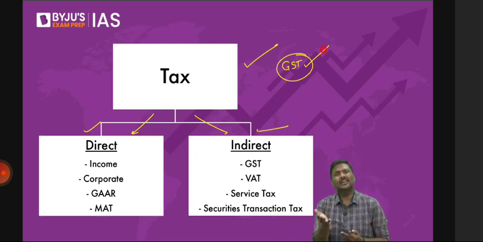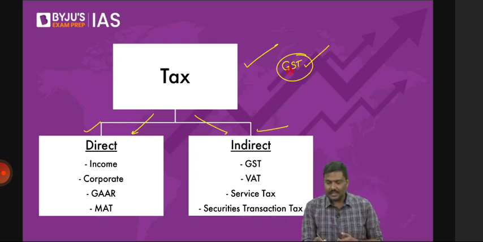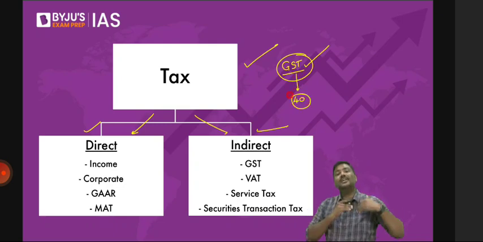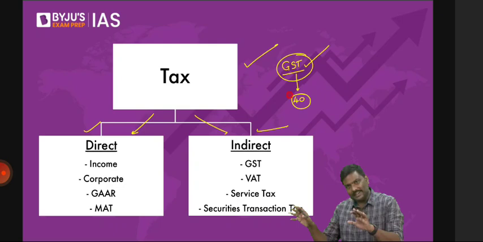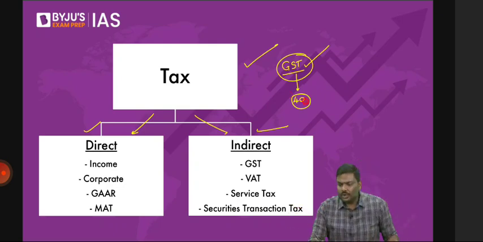In fact, understand this. Under GST, 40 types of taxes and cesses have been subsumed. Subsumed means all of them have been brought under GST. Simple. Right? There are more than 40 types of cesses and taxes which have been brought under GST. Should you learn about 40 taxes? You're simply wasting your time.